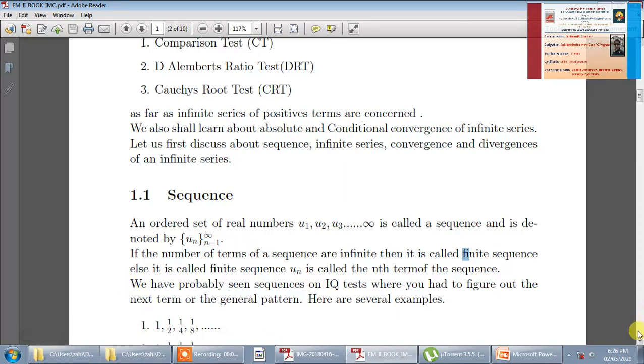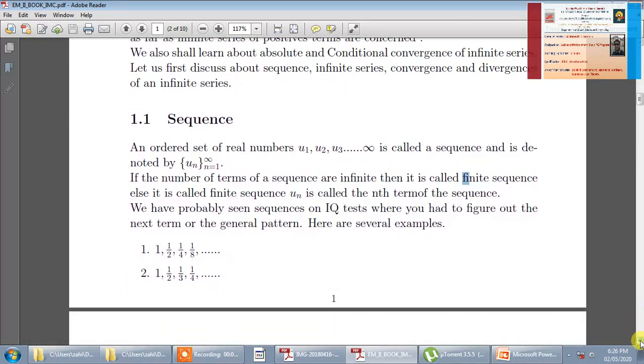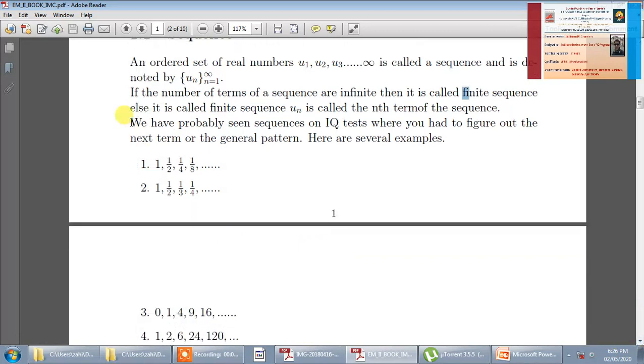Then let us have the examples of sequence. So these are the examples of sequence: 1, 1 by 2, 1 by 4, 1 by 8. Now you are supposed to guess what is the nth term. So this is the first term, this is the second term, this is the third term, this is the fourth term. You can observe that the first term is nothing but 1 upon 2 raised to 0, the second term is 1 upon 2 raised to 1, the third term is 1 upon 2 raised to 2, the fourth term is 1 upon 2 raised to 3. So the power of 2 is lagging by 1, therefore the nth term here what it will be.